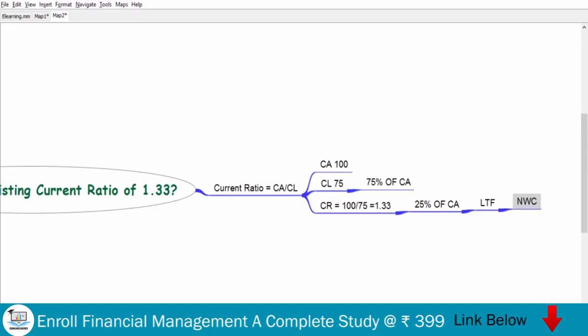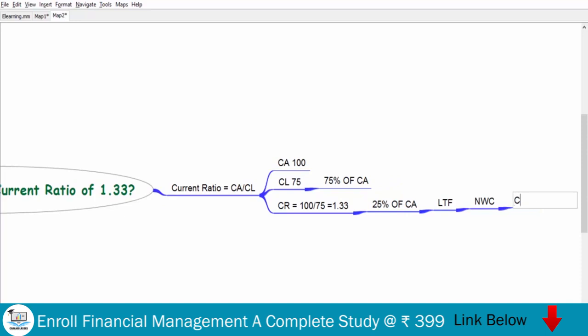So understand, the current ratio of 1.33 is possible only when your current liability is 75%. It means this ratio is possible only when 25% of current assets are funded by long-term funds, that is basically your net working capital. Because the other way of computing net working capital is nothing but current asset minus current liability.